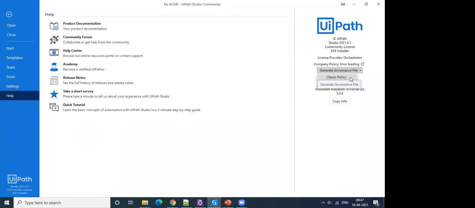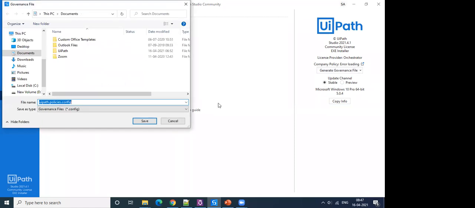It is possible that not everybody is able to see this. This dropdown only comes when you are connected to Orchestrator through a specific way, like using interactive sign-in. But if you are connected to Orchestrator using the machine key method, this option will generally be a simple button that you click, generate governance file, and it will show you a uipath.policies.config file. So this is the file which helps us to ensure governance on UiPath Studio. So this is a file-based governance model.